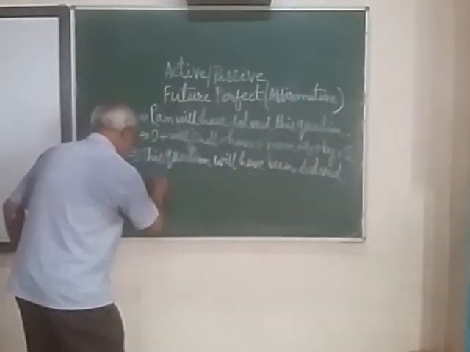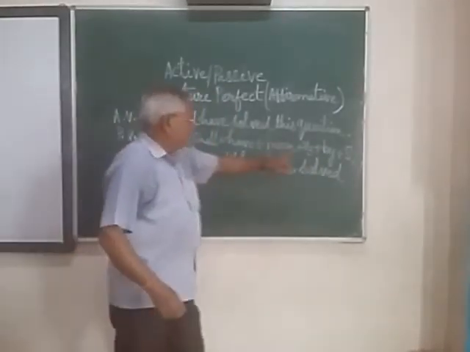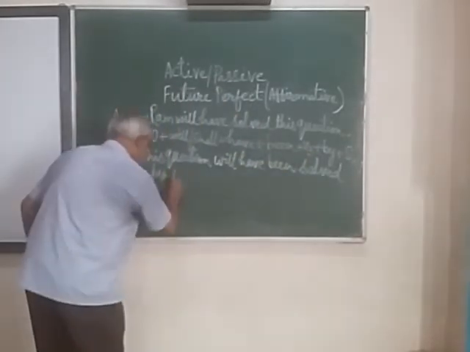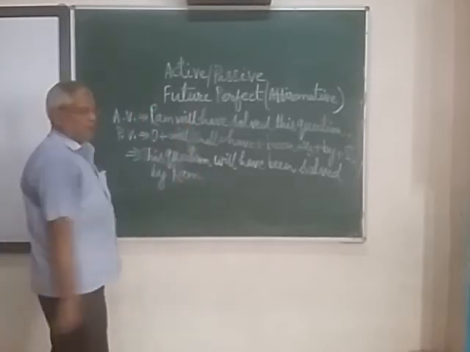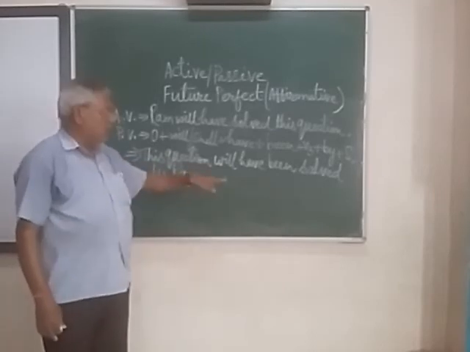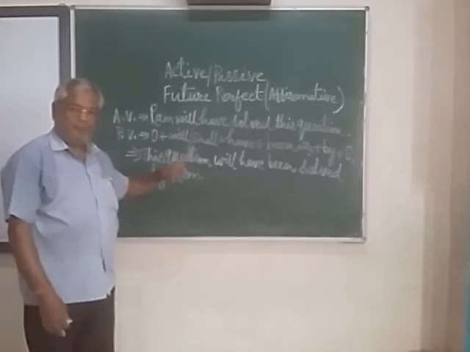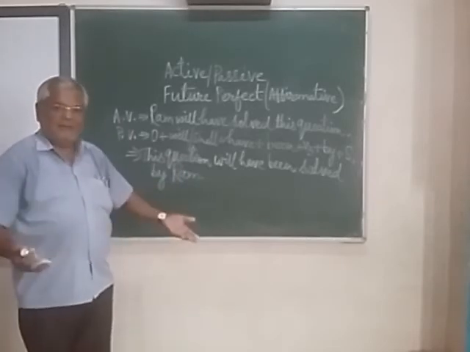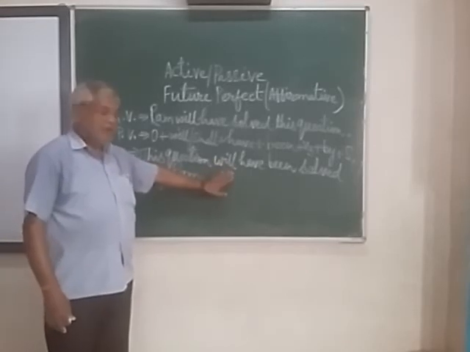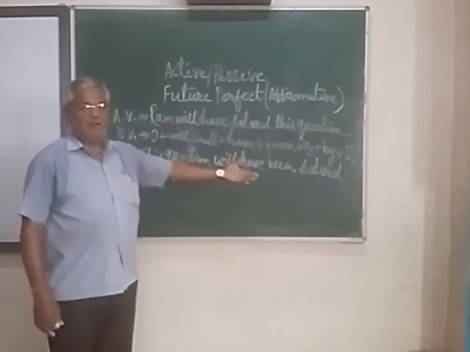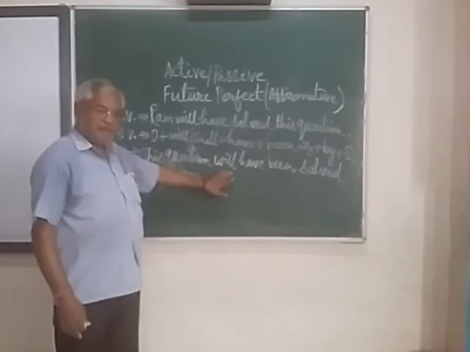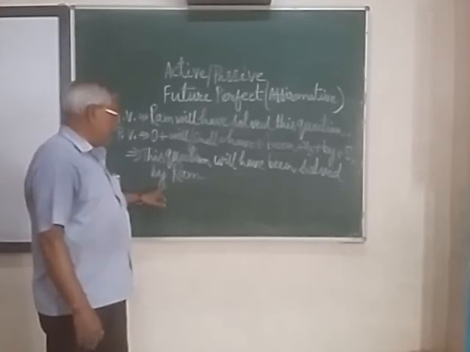Then the word by. Then the subject. The subject here is Ram. The first word is the subject, so here Ram will be written. So one complete sentence formation: This question will have been solved by Ram. What will be the negative sentence? Just after the first modal of the helping verb, the word not should be applied. That will be your negative sentence: This question will not have been solved by Ram.